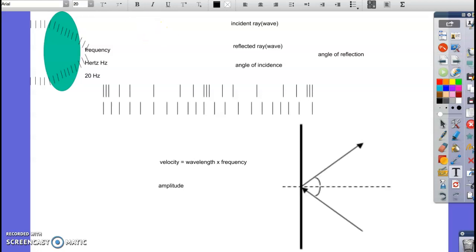Talk about Roman numeral 6 on your notes if you're following along. The behavior of waves. There are some characteristics of waves that are true of all types of waves, and we'll talk about more of these as we talk about sound waves and then later light rays and stuff like that. Just for the record, we use the word ray and wave fairly interchangeably, and we'll do so later.